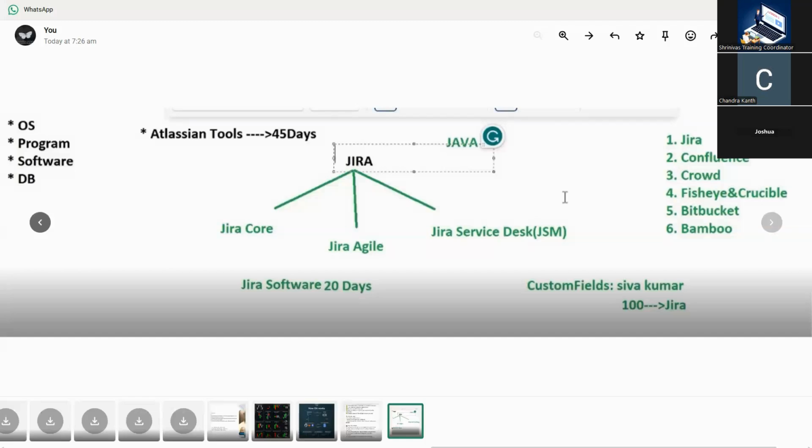Okay. Yeah, I would like to focus more on that ticketing part. You have to concentrate more on Jira Service Management, JSM, because most of the companies are using JSM. Next, Confluence. Confluence is for document storage.